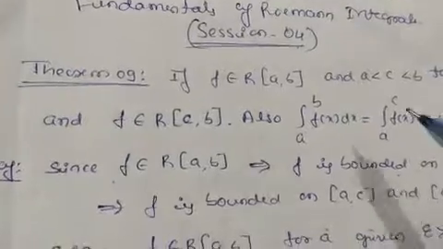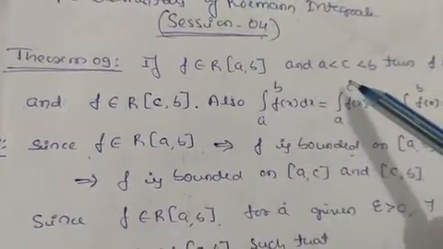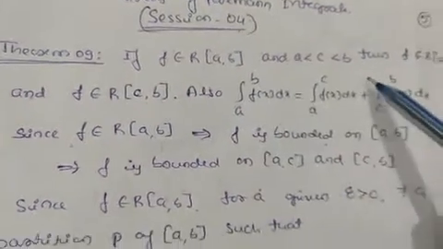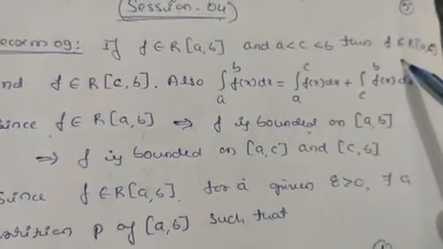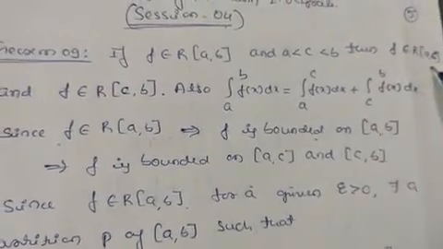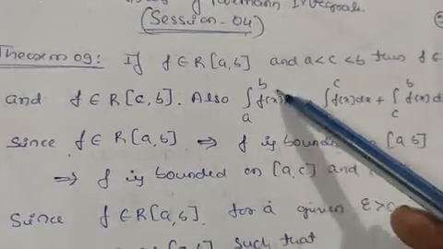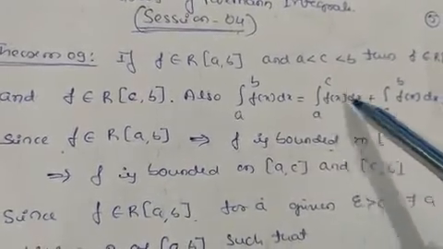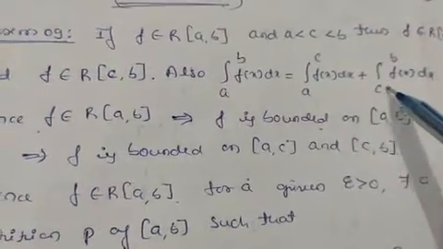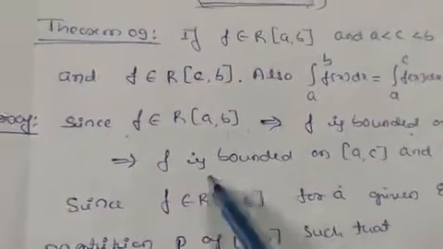If f belongs to R[a, b] and c is in between the interval (a, b), then f belongs to R[a, c] and f also belongs to R[c, b], and also the integral from a to b of f(x) dx is equal to the integral from a to c of f(x) dx plus the integral from c to b of f(x) dx.